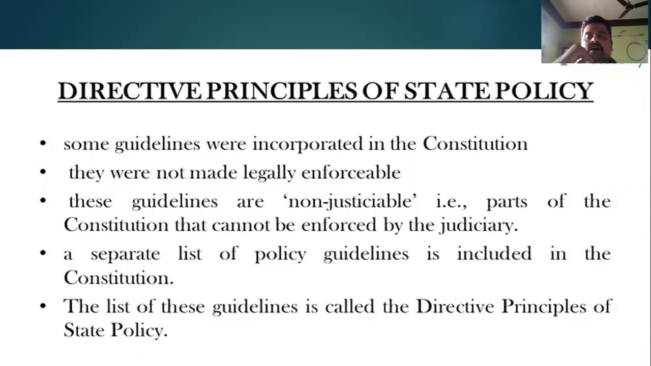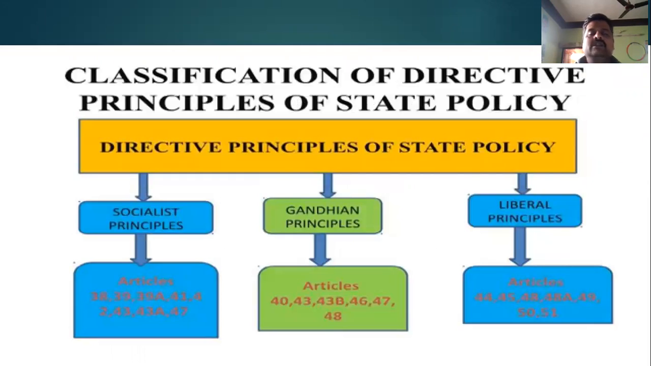It is a request made in the Constitution, which is to be followed by all the state governments, the local bodies, and the central government. A separate list of policy guidelines is included in the Constitution, and this list of guidelines is called the directive principles of state policy. These are the policies which have to be followed by every state government. What are all these policies we have?